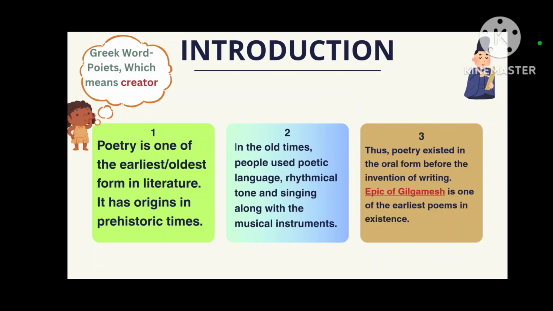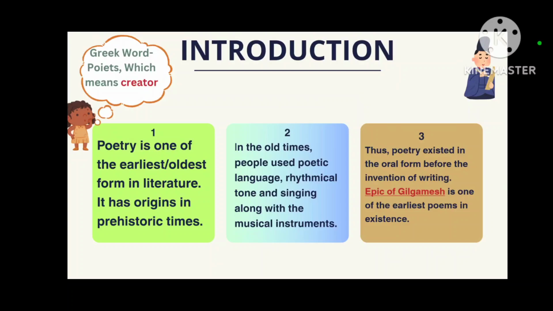The reason behind it is given in the second point. In the old times, people used poetic language, rhythmical tone, and singing along with musical instruments. In ancient times people used rhyming language, words rhythmical in tone, and they would sing it and play musical instruments along with it. Slowly and gradually this process of singing rhythmical, rhyming words in poetical language developed into poetry, and that's why today we have poems.